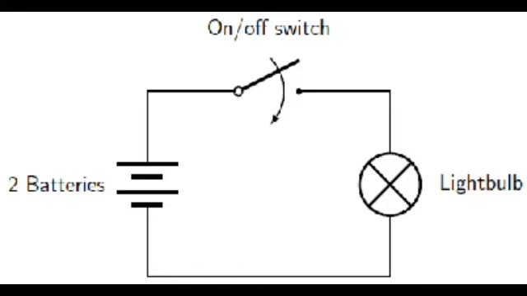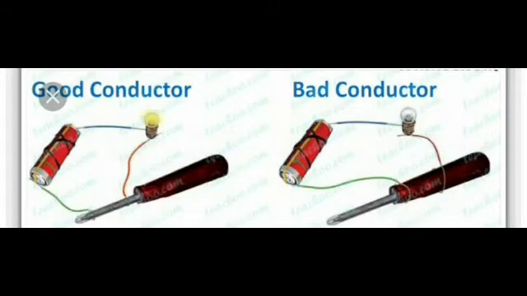If the circuit is okay, the bulb glows. If the circuit is broken, the bulb will not glow. So I think I explained all this to you. Now, recalling all this, I want to tell you about the circuit. You are very clear how the current passes from one place. Then I told you about good conductors and bad conductors of electricity.